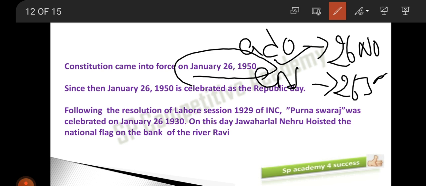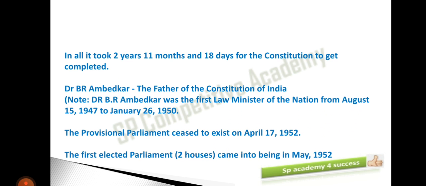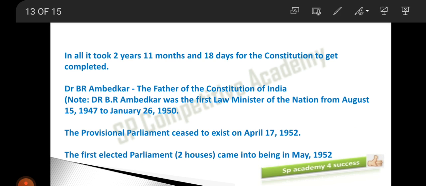And on this day, 26th January 1930, Jawaharlal Nehru ji hoisted the national flag on the bank of the river Ravi. Clear? So on that day we celebrate Republic Day. These are all miscellaneous points, but very important for your examination. In total, it took 2 years, 11 months, 18 days for the constitution to be completed.